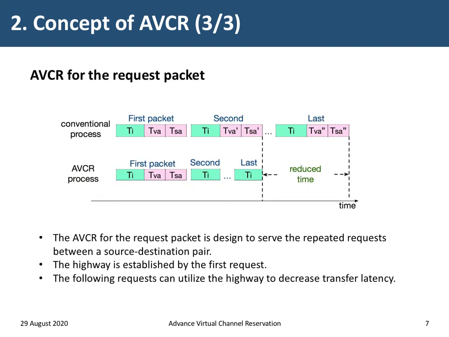In the request process, which serves repeated requests between a source-destination pair, in this scenario, the highway will be established by the first request. Then the following requests to the same destination can enjoy the highway to decrease transfer delay.